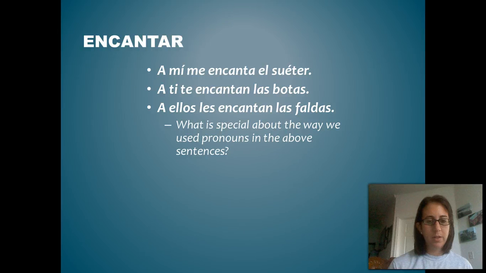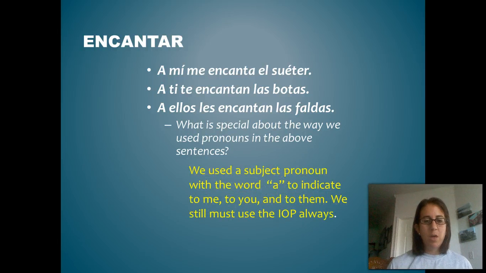All right. What is special about the way we use the pronouns in the sentences above? All right, so notice we've got pronouns: me, mí, ti, ellos. So what's so special about them? We have to use that a in front. We used a subject pronoun, or a kind of subject pronoun, with the word a to indicate to me, to you, to them.